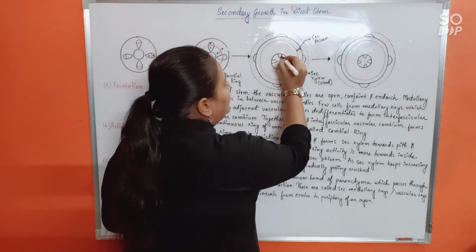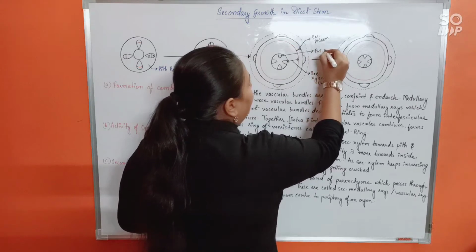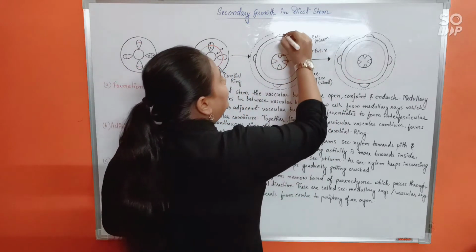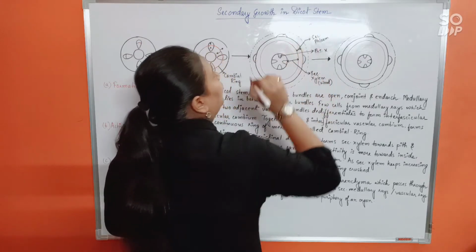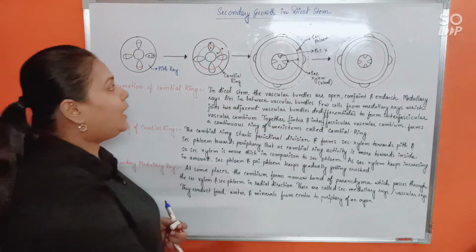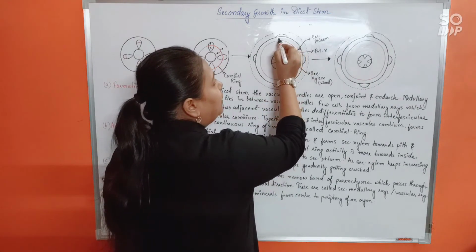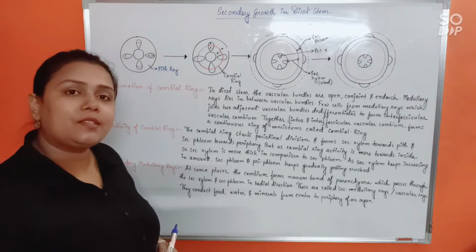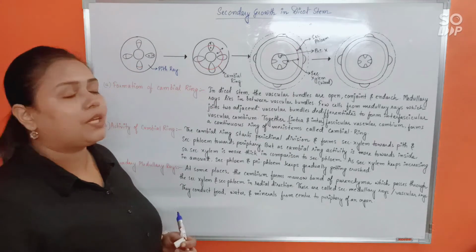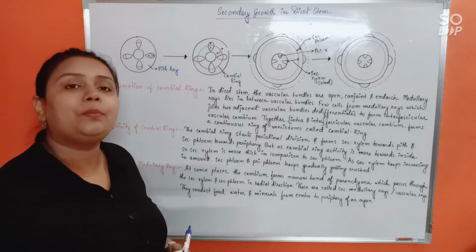So this is the primary xylem and this is the primary phloem. Is that clear? See how they have moved apart because in between them secondary xylem and secondary phloem have already developed. Understood this? Fine. So this is how secondary growth in the dicot stem would start or begin.